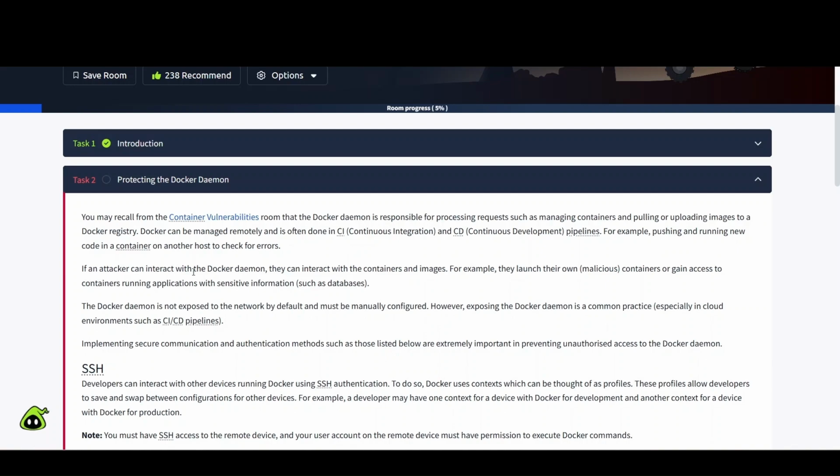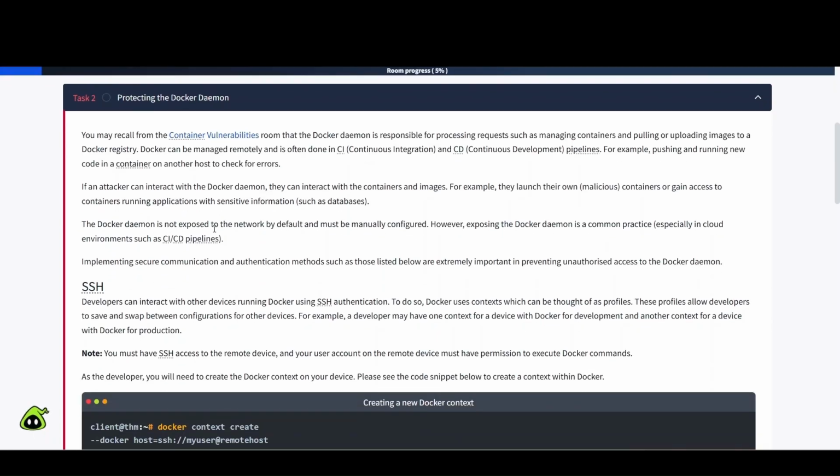If an attacker can interact with the Docker daemon, they can interact with the containers and images. For example, they can launch their own malicious containers or gain access to containers running applications with sensitive information, such as databases. The Docker daemon is not exposed to the network by default. It must be manually configured. However, exposing the Docker daemon is a common practice, especially in cloud environments such as CI/CD pipelines, which is what we just clarified up here, okay? So let's go and continue on.